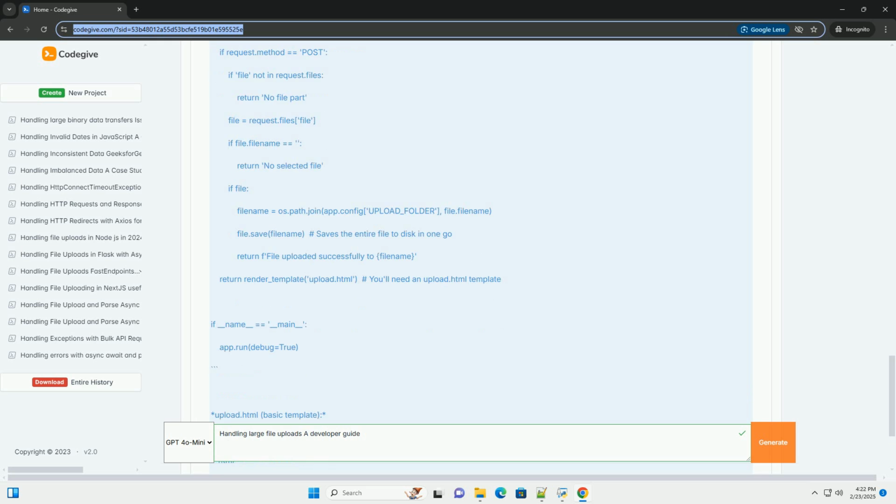This guide has covered the essential concepts, techniques, and best practices for handling large file uploads. Remember to carefully consider your specific requirements and choose the approach that best meets your needs. Always prioritize security to protect your server and your users. Good luck.